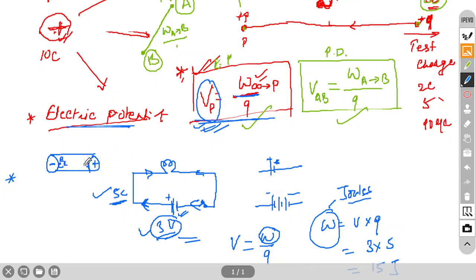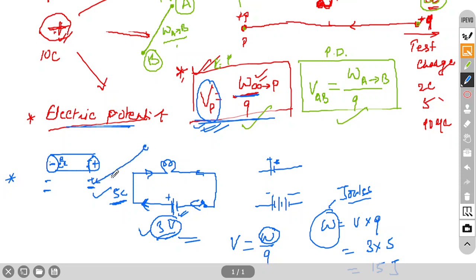Stored, because battery is nothing but stored energy inside the battery in the form of chemicals. Slowly those chemicals will start reacting, and because this is the difference between these 2 points, it is positive charge, it is negative charge. So, there is potential difference here and here. Suppose you want to bring a unit charge from this point to this point.